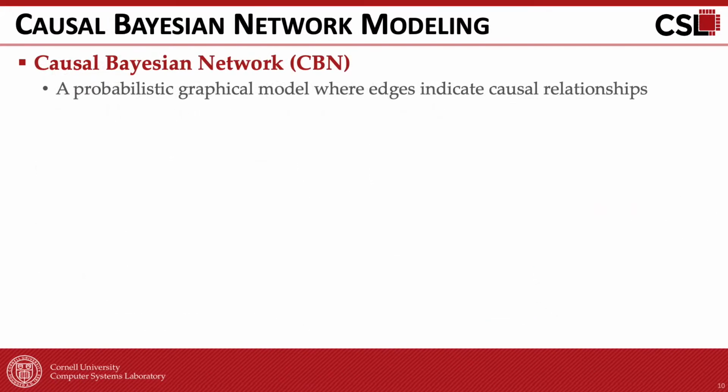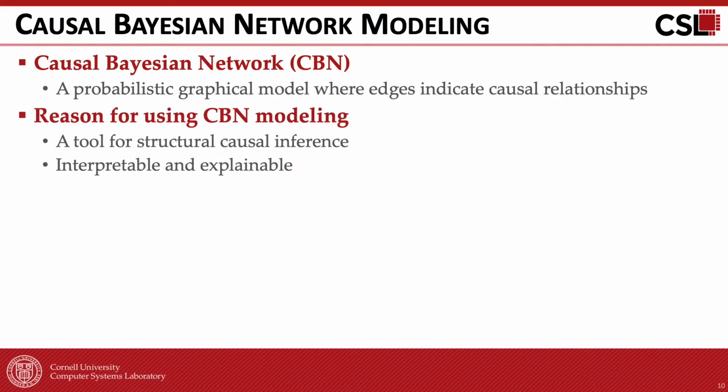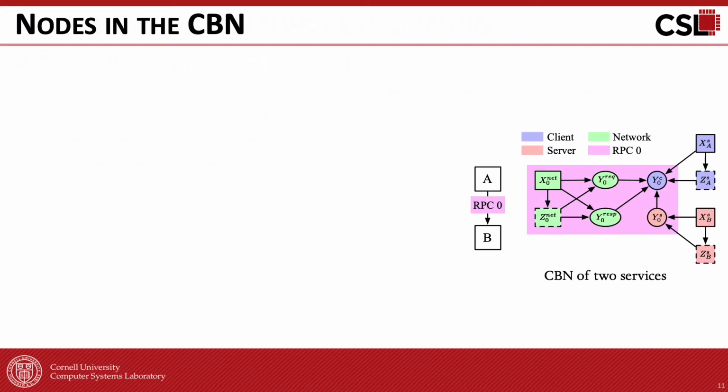As I mentioned earlier, the causal Bayes network is a commonly used probabilistic graphical model to capture the causal structure between a set of nodes, where the edges indicate the causal relationships. The reason why we use a CBN is that it's a structural tool for causal inference that factorizes the complex cause-effect relationships between all variables, and it offers a graphical representation that is reasonably interpretable and easily explainable.